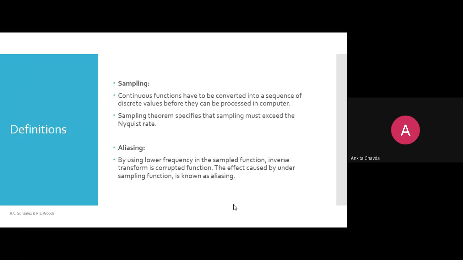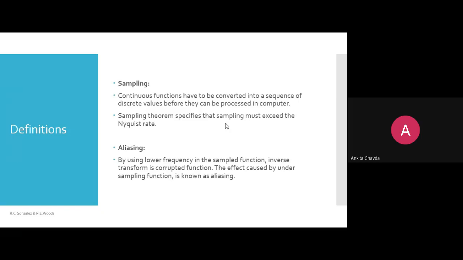So the sampling theorem specifies that the sampling must exceed the Nyquist rate. It shouldn't be undersampling or oversampling, right? You might have learned about this Nyquist rate. You can even search what the Nyquist rate is and what its specifications are. We can say the Nyquist rate is a standard. So the sampling theorem specifies that sampling must exceed the Nyquist rate, whatever the rate is defined.